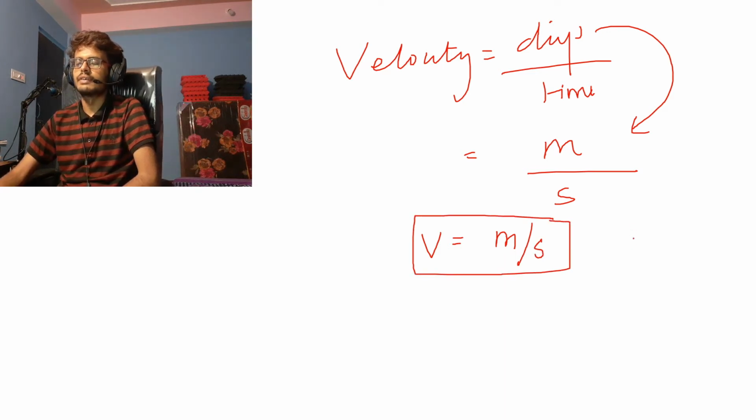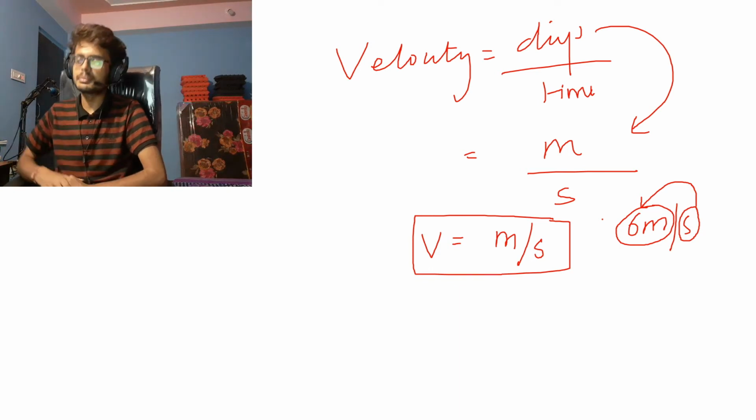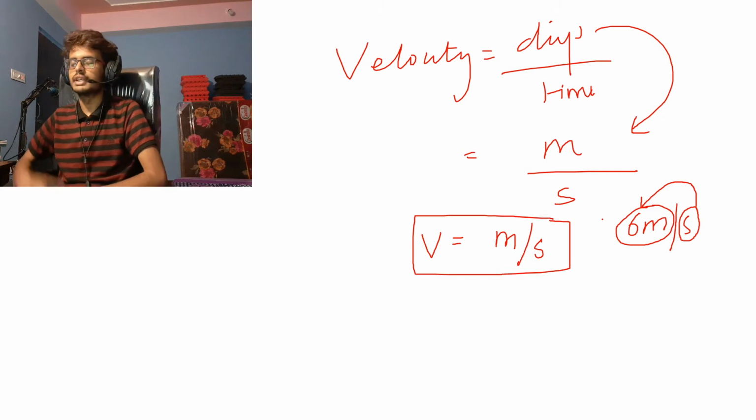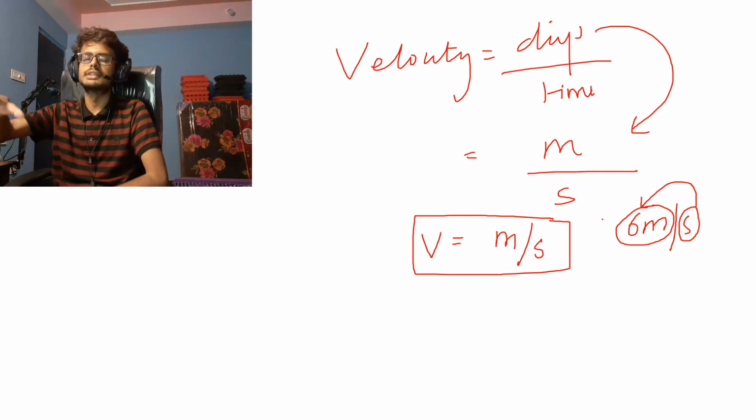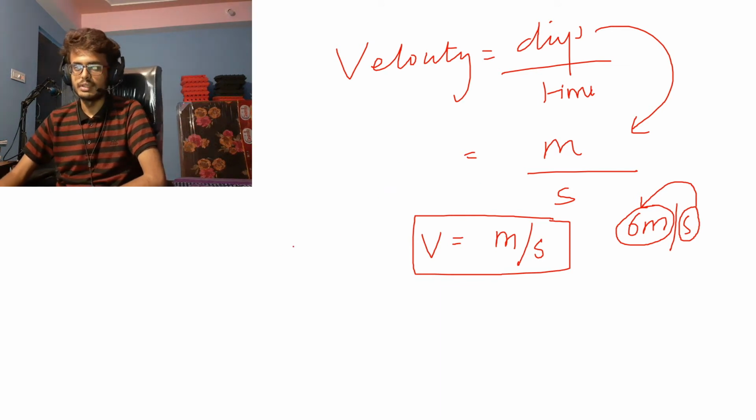So I'm traveling at a velocity of 6 meter per second, which means every second I travel a distance of 6 meters. This is how you could read it. If I'm traveling at a velocity of 20 meter per second, every second I'm traveling a distance or displacement of 20 meters, right? So that's velocity.